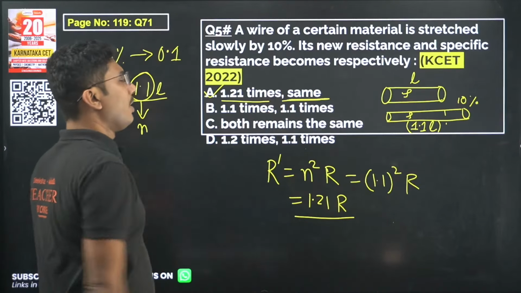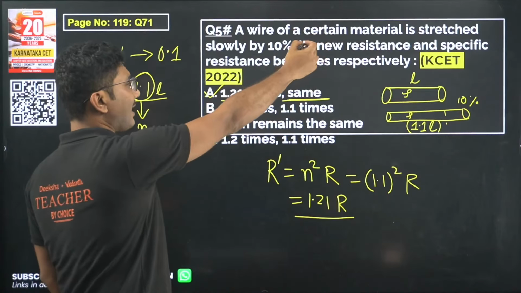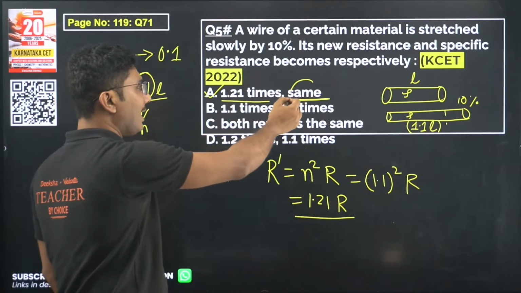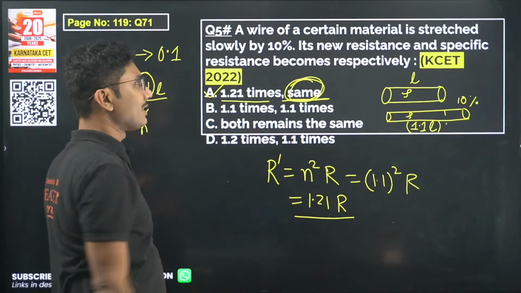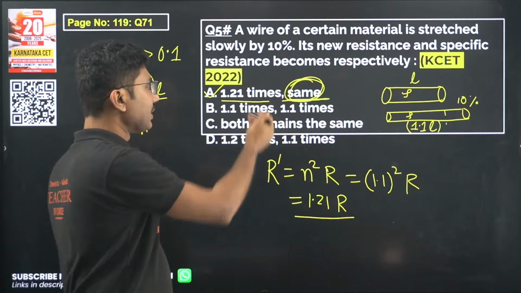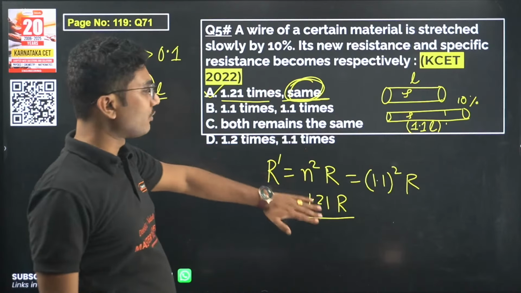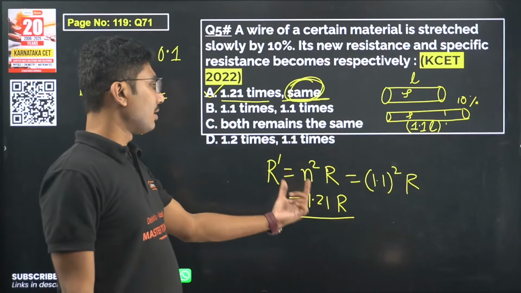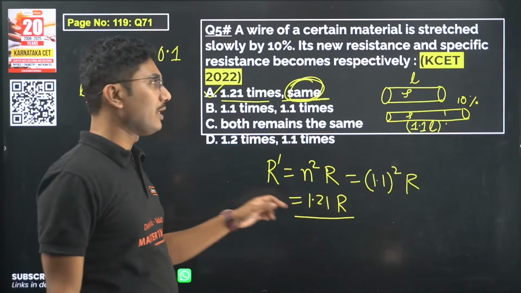This question is easy because you can answer it only by understanding that the resistivity remains the same but resistance changes. So this is the correct answer. And if you want to calculate the exact resistance, this is how you can do it.